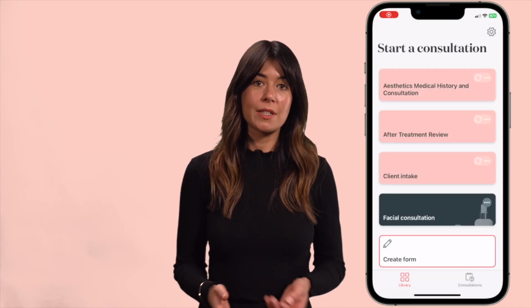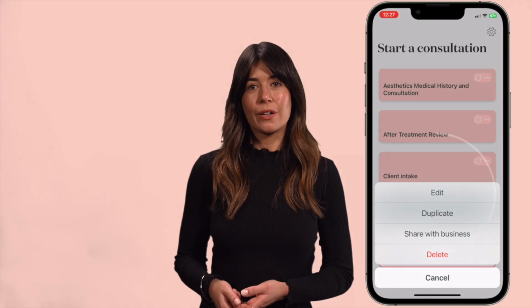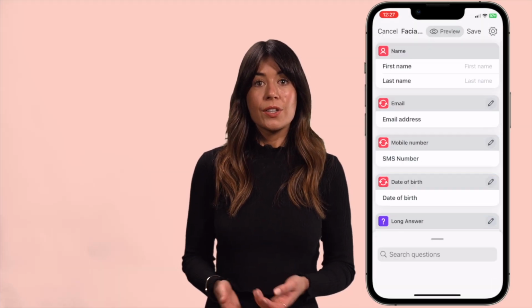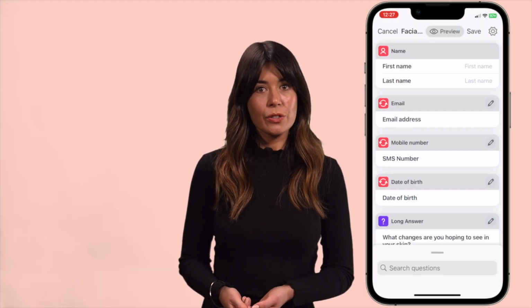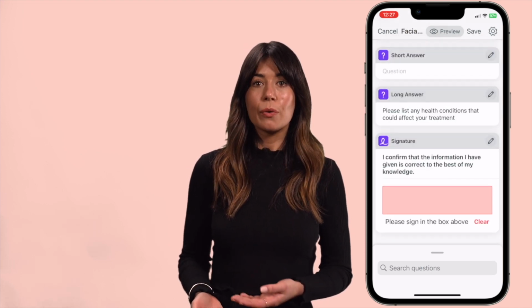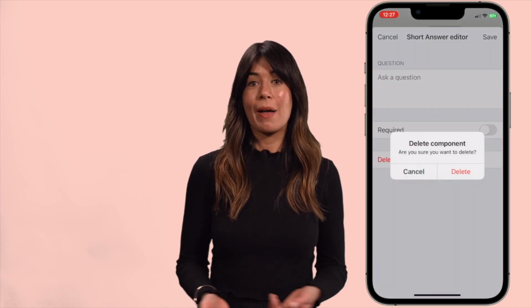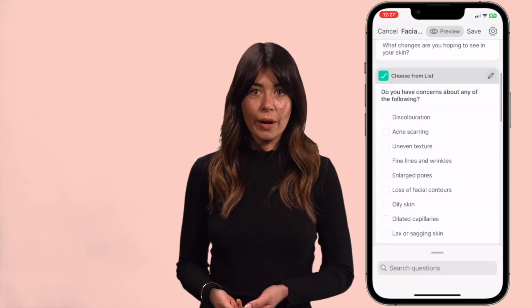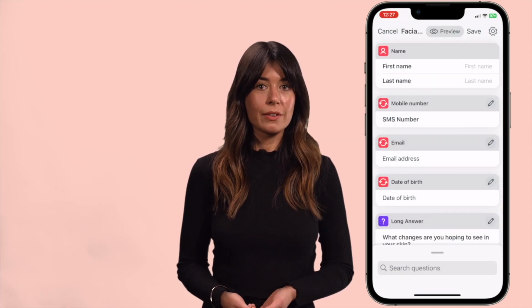To make any adjustments to the template, tap on the three dots and tap Edit. Just like when we created the form from scratch, you have the flexibility to add new questions, rearrange the order, or delete questions to customize the form how you would like it. When you are happy with the form, tap Save.